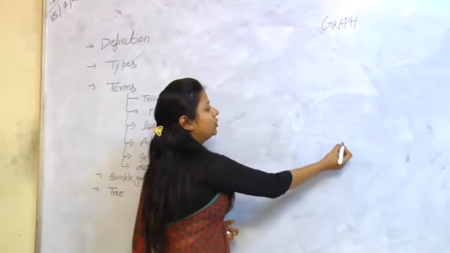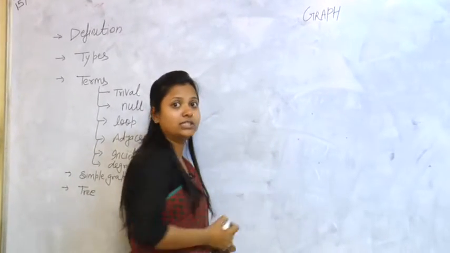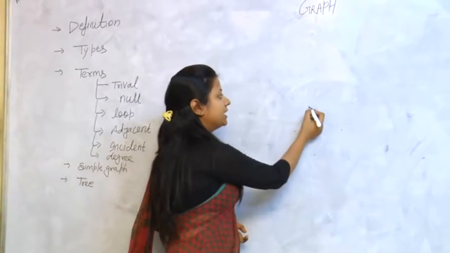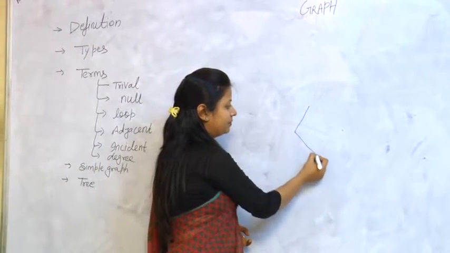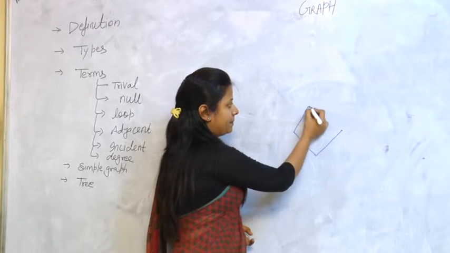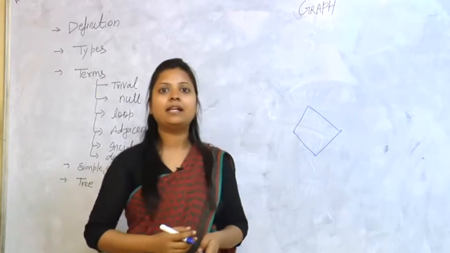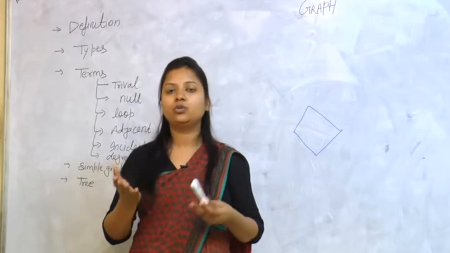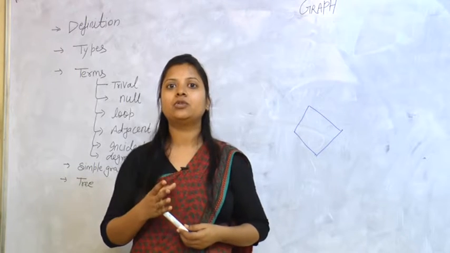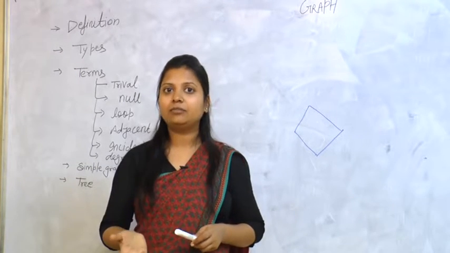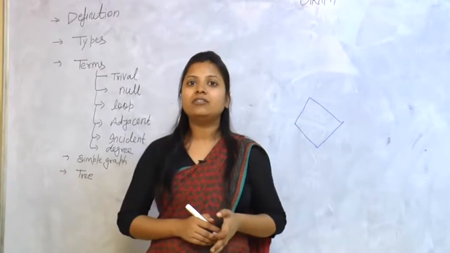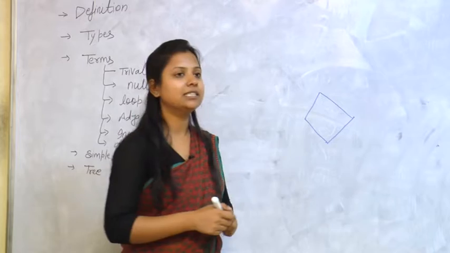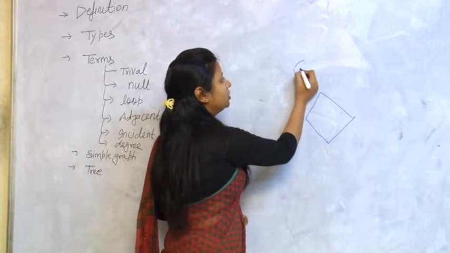Vertices are certain dots, and edges are the lines that connect these dots. So edges are like this. We can label any vertex like V1, V2, V3 or A, B, C, D or 1, 2, 3, 4. We can give any label to any vertex, and we can give names to edges also. So a graph is an ordered pair of vertices V and edges E. We can represent this by using this symbol.